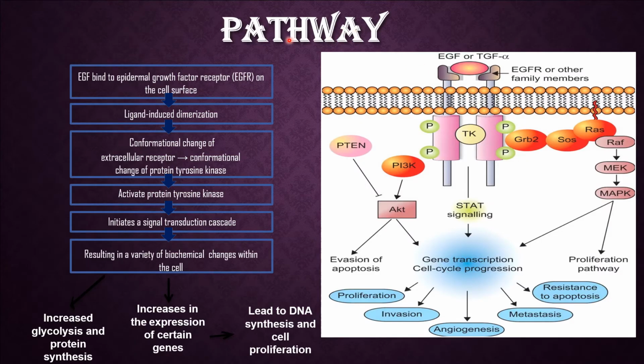Okay. For the pathway, EGF binds to the epidermal growth factor receptor EGFR on the cell surface, and then the ligand will induce dimerization.